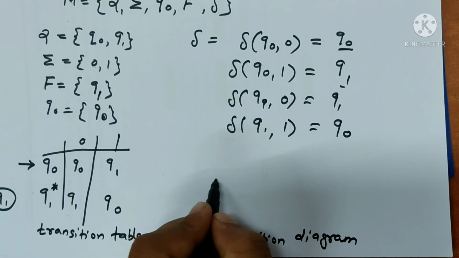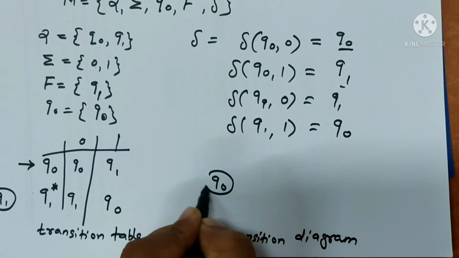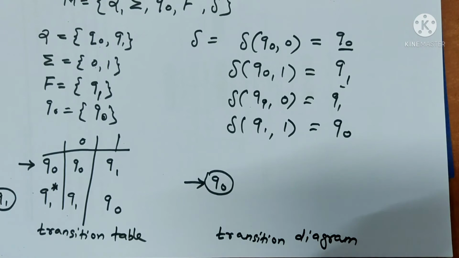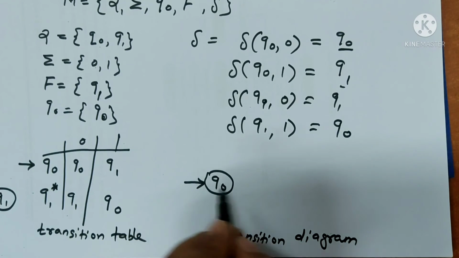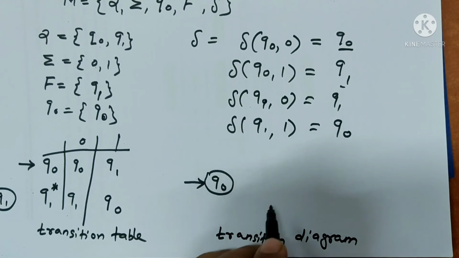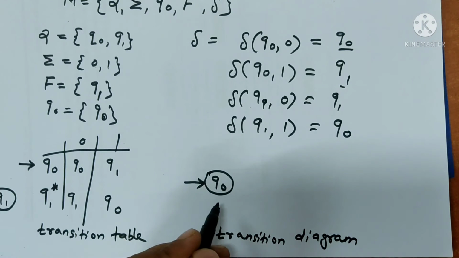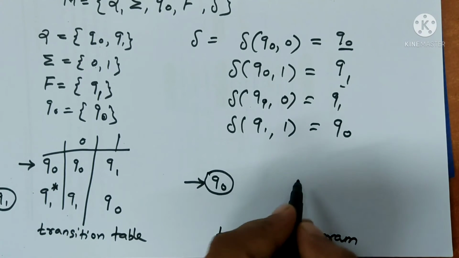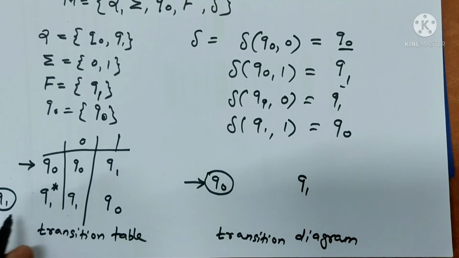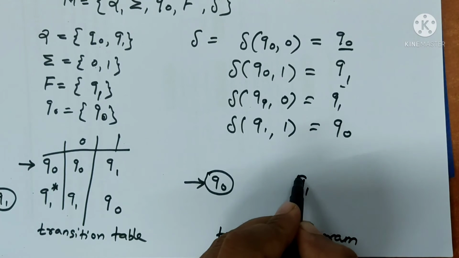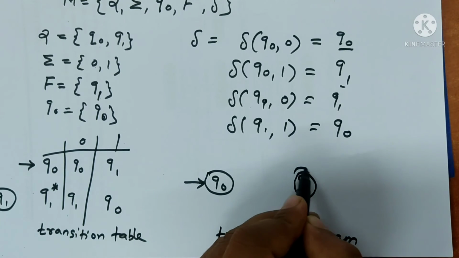Now we convert this transition table into a transition diagram. So how do we do that? Q0 is your initial state. The initial state is always represented with an arrow mark, because whenever the machine takes any input alphabet, the initial state is the first state that meets the input. Then Q1 is your final state. The final state is represented by a double circle.